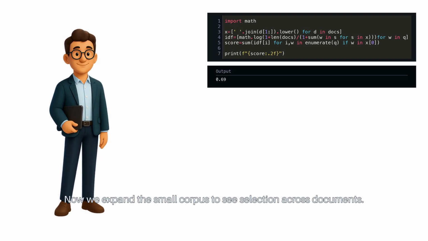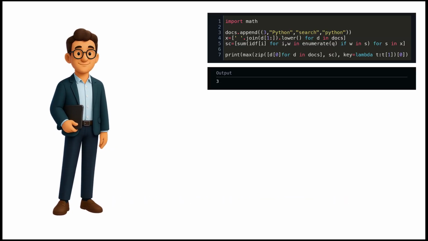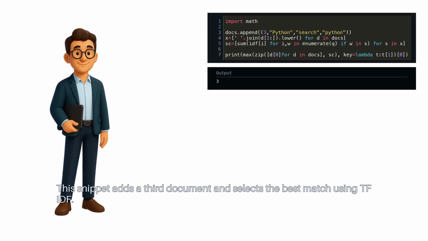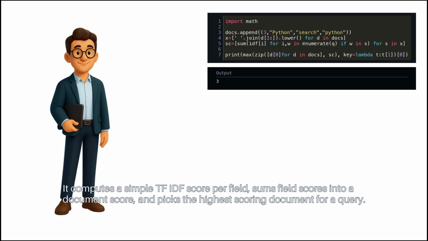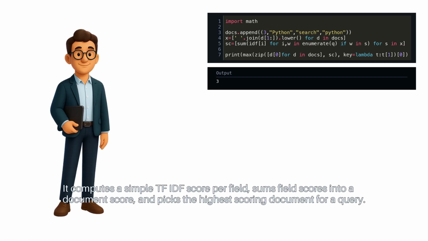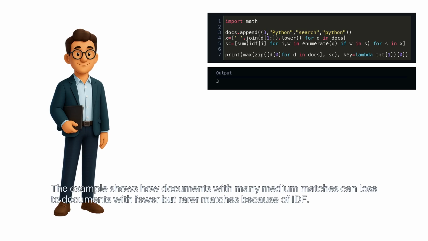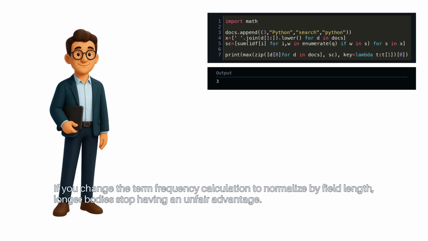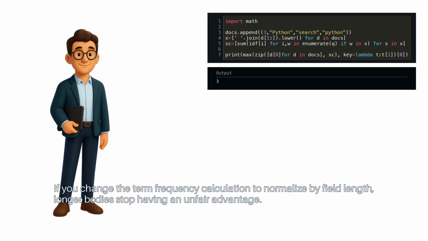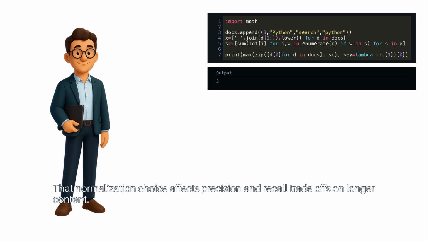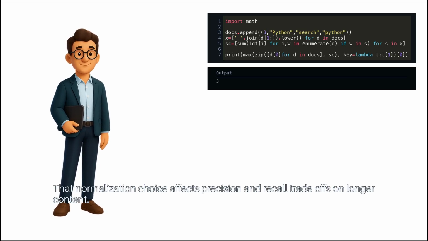Now we expand the small corpus to see selection across documents. This snippet adds a third document and selects the best match using TF-IDF. It computes a simple TF-IDF score per field, sums field scores into a document score, and picks the highest scoring document for a query. The example shows how documents with many medium matches can lose to documents with fewer but rarer matches because of IDF. If you change the term frequency calculation to normalize by field length, longer bodies stop having an unfair advantage. That normalization choice affects precision and recall trade-offs on longer content.